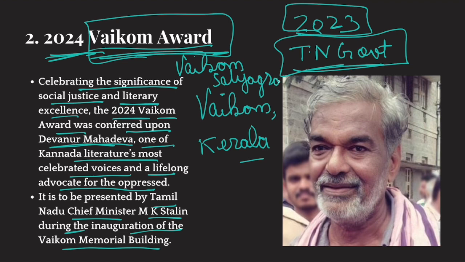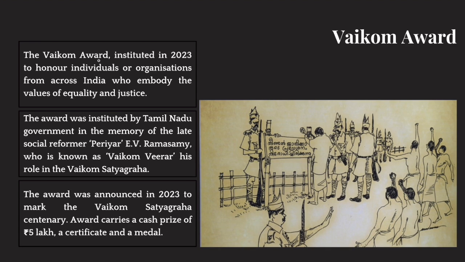And this Vaikom Satyagraha happened during the British times. It happened in 1924. This Satyagraha was a fight against caste oppression, basically. So that is why the Vaikom Award is given to someone who fights against caste oppression, who is an advocate for the oppressed.